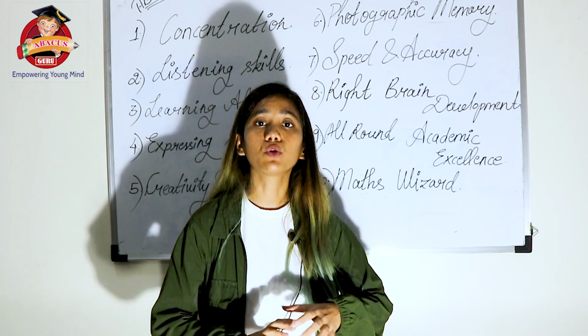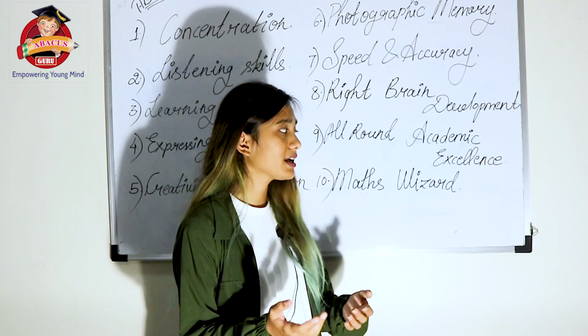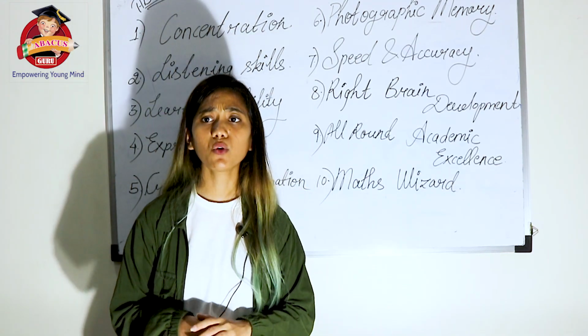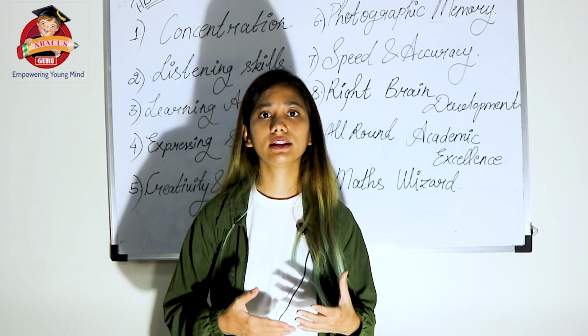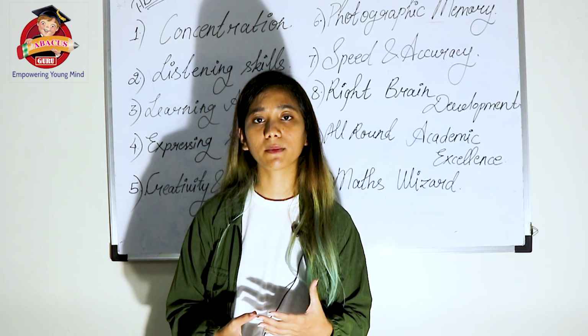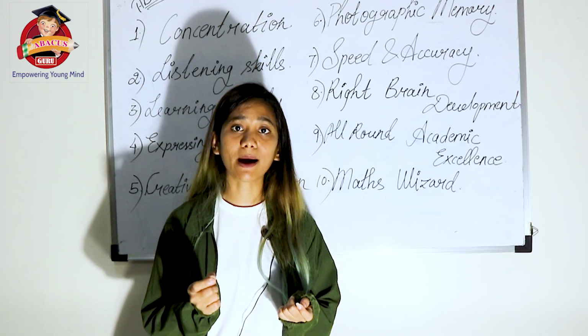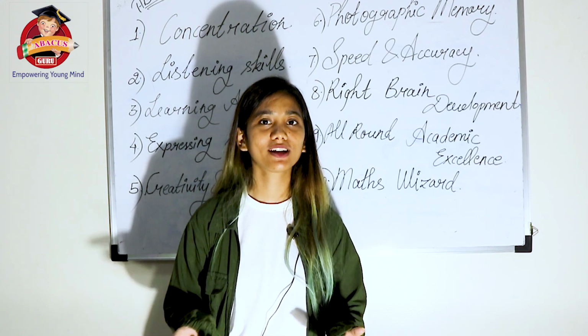So this motivates the child to do better in other subjects as well. By this, all-round academic excellence takes place. Then as they move further and learn more things about abacus, it is human tendency that if something good is happening to you, automatically you start thinking that more good things will happen to you.